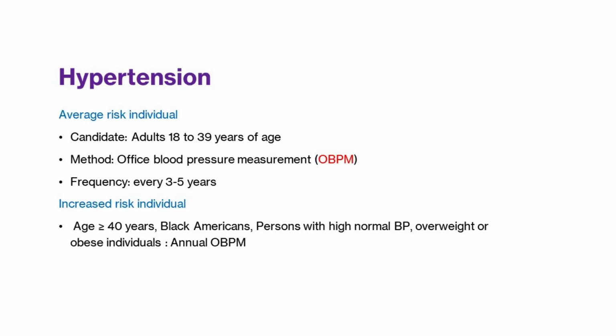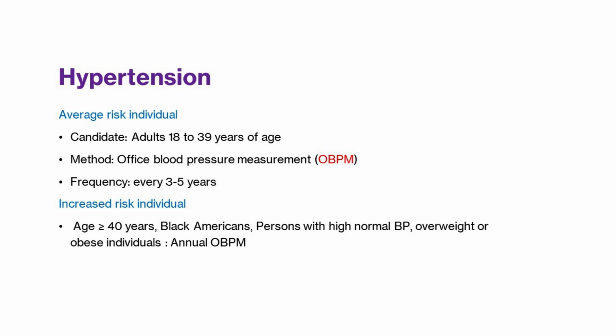Coming to hypertension, in average risk individuals, that is adults of age 18 to 39 years without any other comorbidities or predisposing factors for hypertension, they are usually screened with office blood pressure measurement every 3 to 5 years.